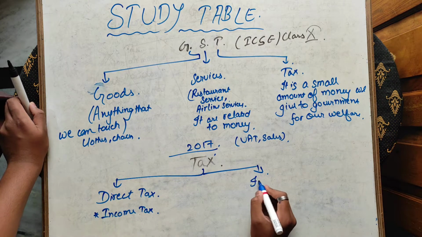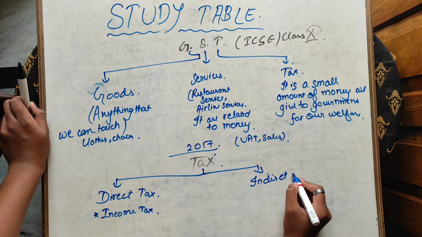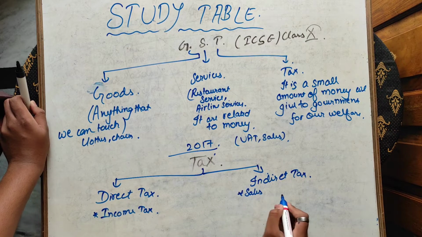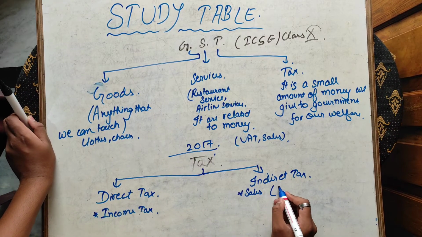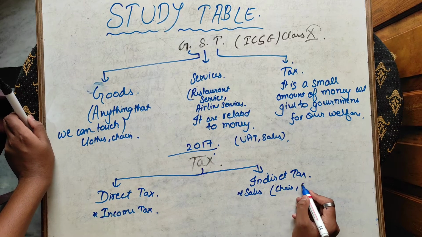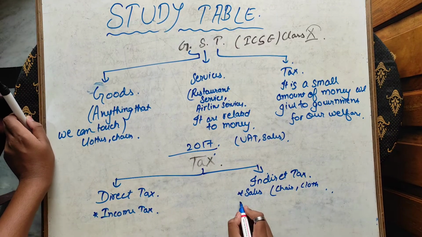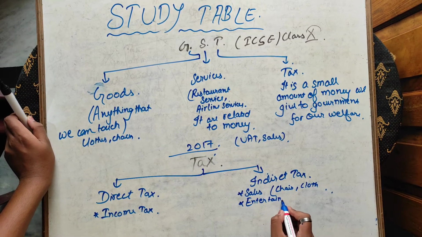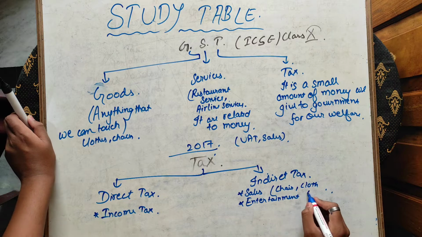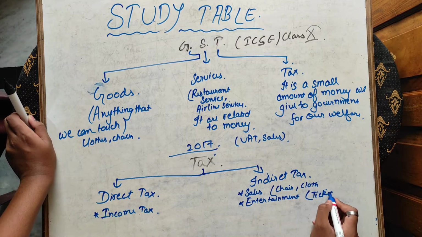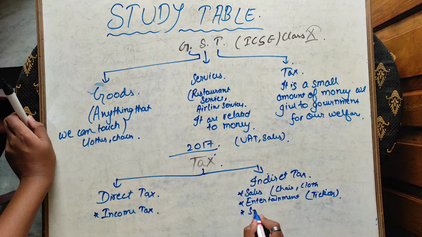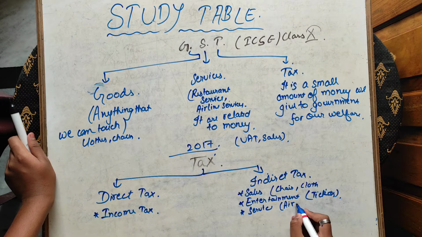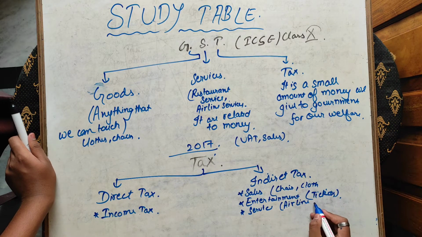In indirect tax, there are several taxes. One is sales tax, which we pay for buying anything. For example, if we buy a chair or clothes, we have to pay sales tax. Then entertainment tax: when you go to the cinema and buy a ticket, you have to pay entertainment tax on those tickets. Service tax is the same: airline services and any services which are provided, there also you have to pay tax.